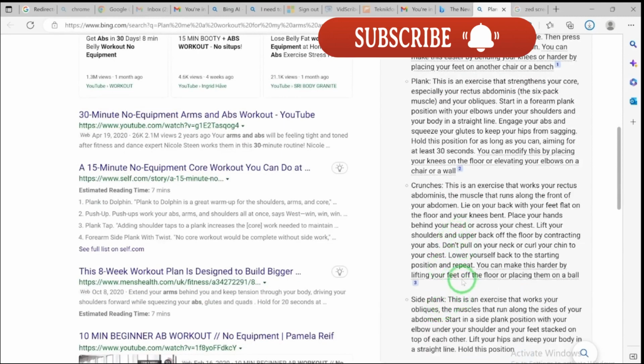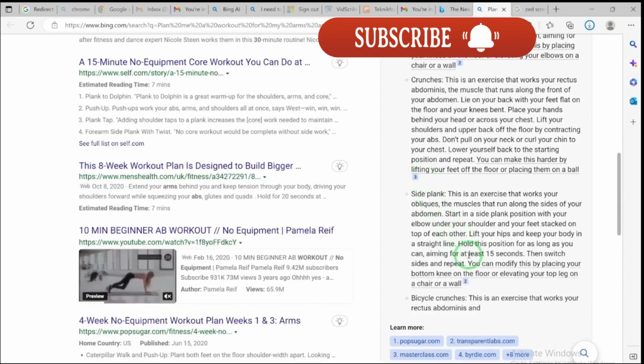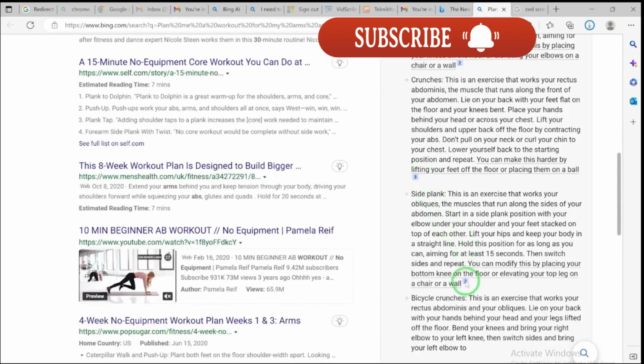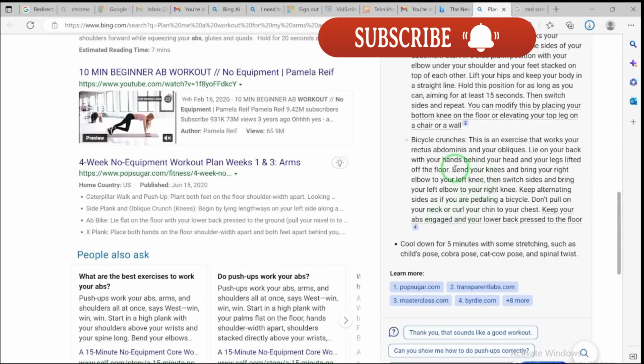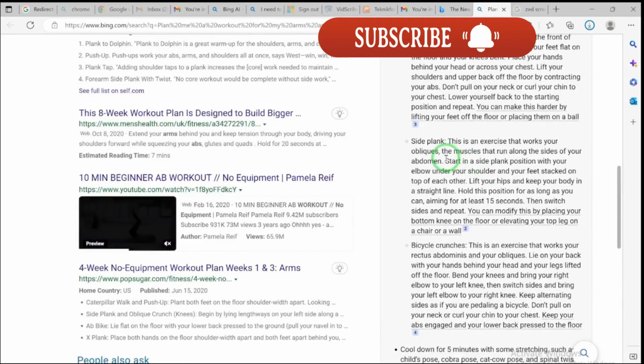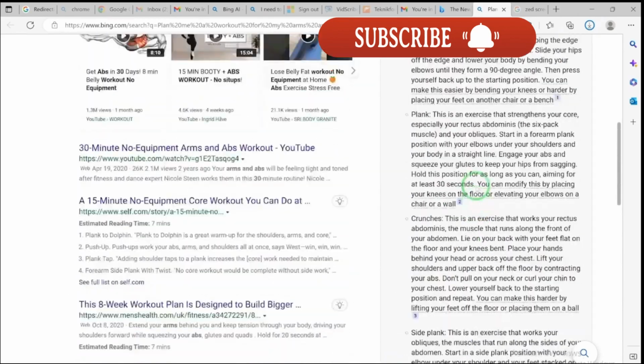Now, one thing you should pay attention to is that on all its responses, it is giving you the reference point. When you click on this, it's going to take you to the source where it found all this information. Bicycle crunches, side plank, and cool down for 5 minutes with some stretching, such as child's pose, cobra pose, cat cow pose, and spinal twist. So you can follow this plan and it will help you to get fit.